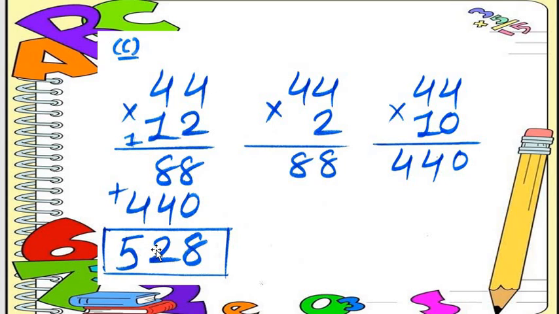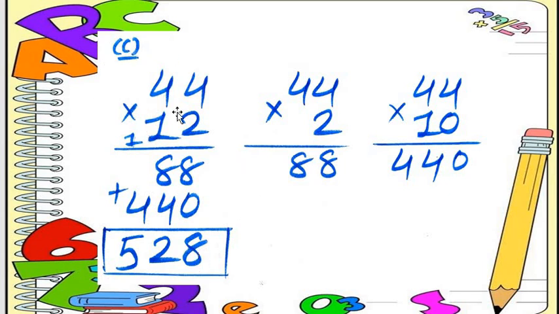So we get a product of 528. What did we get, all students? 44 multiplied by 12 is equal to 528.